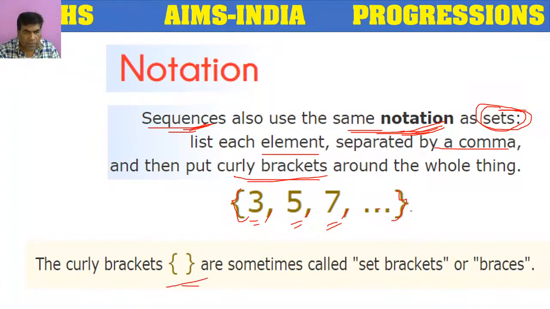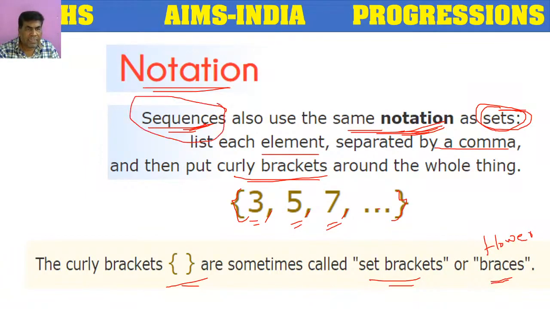Curly brackets, or sometimes called set brackets, or braces, or we can call them flower braces. The notation of sequences and sets both are same. Elements are separated by comma, and the whole elements they kept inside the flower braces or set brackets.